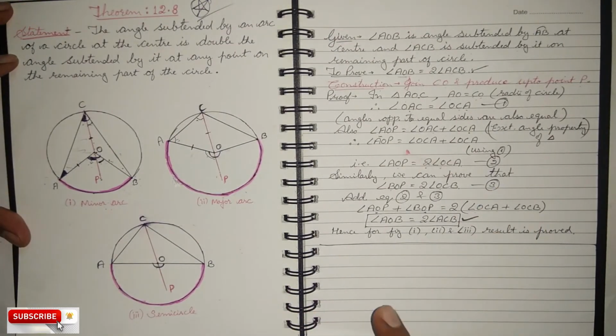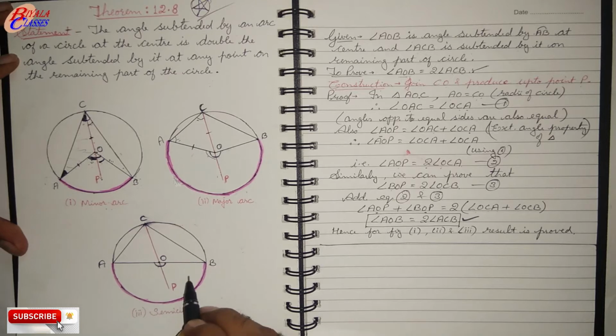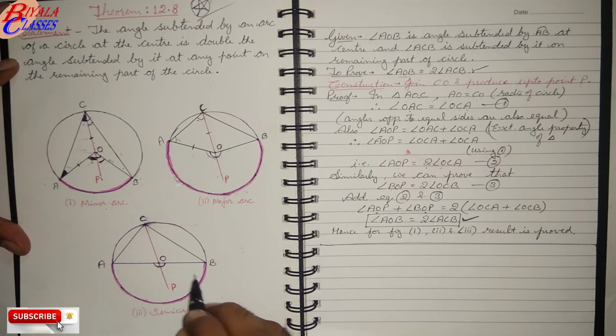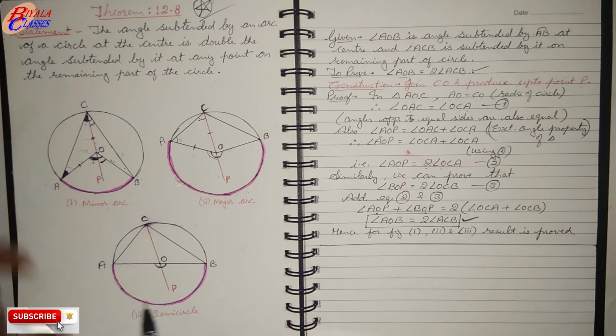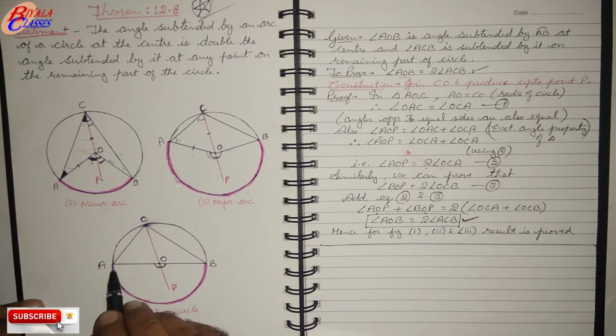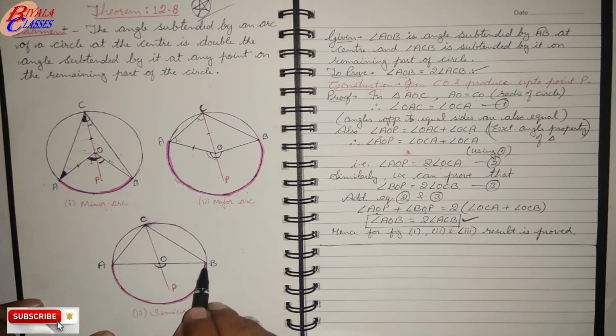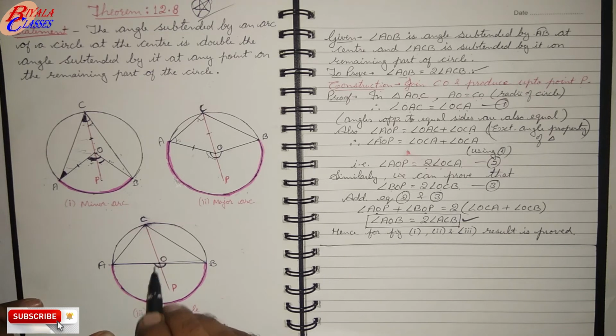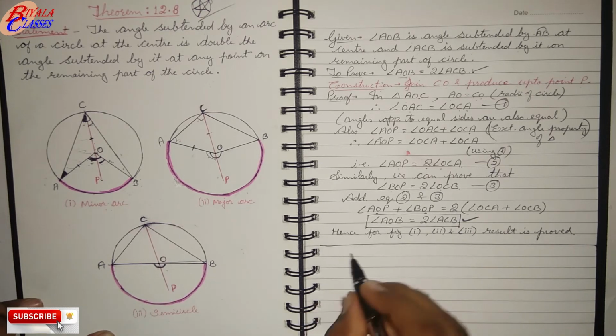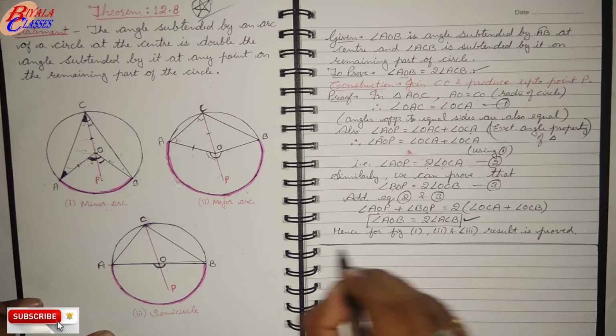Now based on this theorem, if you see the third figure, here you have a semicircle. Because it is a semicircle, this AOB will be a straight line, it will be the diameter. And if it is a diameter, then what about this angle AOB? It is 180 degrees. So this theorem is completed here now.